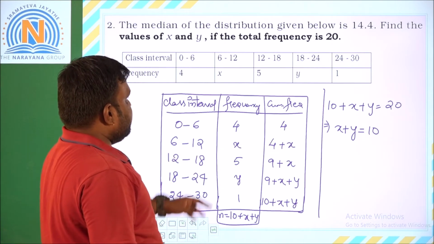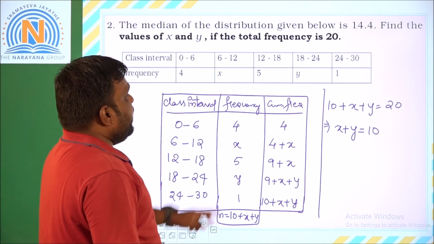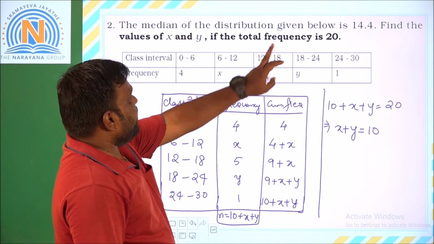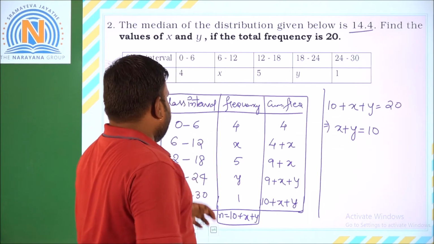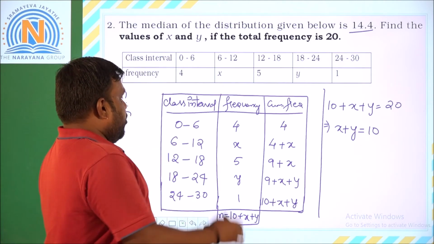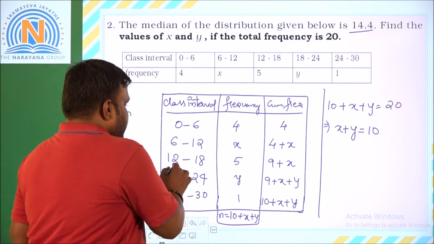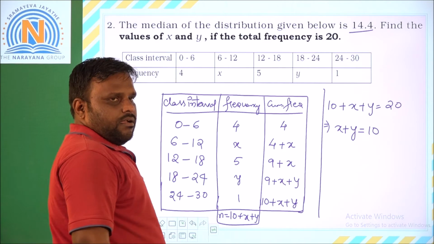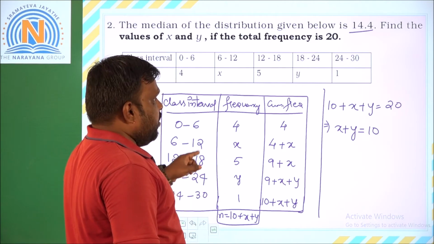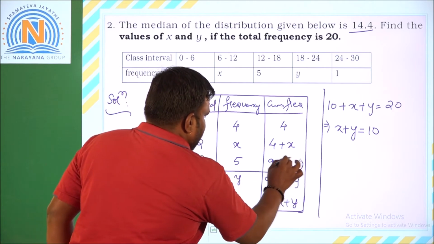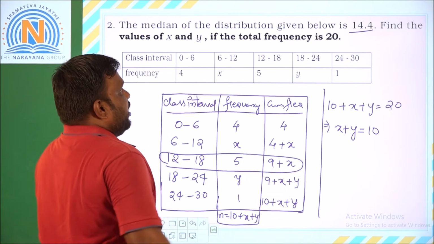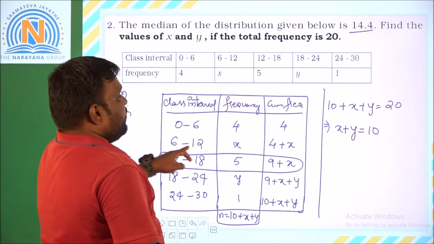So now next is the median. The median is given as 14.4. Now check which class it comes in. 14.4 comes in between 12 to 18. So this will be considered as our median class, since the median value, 14.4, comes in between 12 and 18.